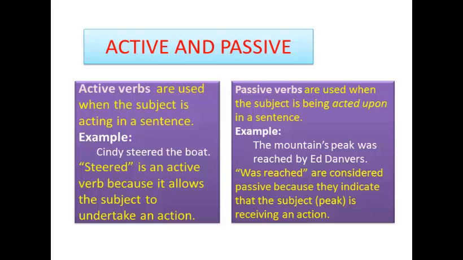Okay, more. Let's talk about active and passive. Active verbs are used when the subject is acting in a sentence. Example, Cindy stirred the pot. Stir is an active verb because it allows the subject to undertake an action. And passive verbs are used when the subject is being acted upon in a sentence. Example, the mountain's peak was reached by Tenzing first. Was reached is considered passive because it indicates that the subject, peak, is receiving an action.